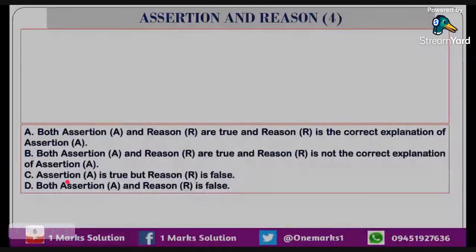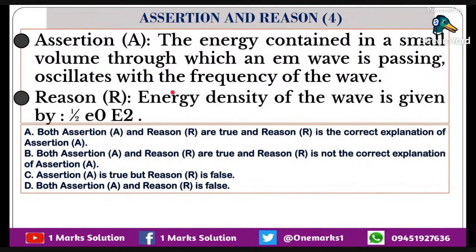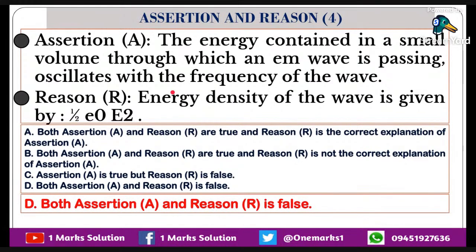Okay. So now let us move on to the fourth one. The energy contained in a small volume through which an electromagnetic wave is passing oscillates with the frequency of the wave. Yes, absolutely correct. So energy density of the wave is given half epsilon 0 E squared. Energy density in the capacitor we can say half epsilon 0 E squared. But energy density of electromagnetic wave, we have to go for magnetic field, magnetic energy density. That is half mu 0 B squared. That is the answer. So here the option will be D.